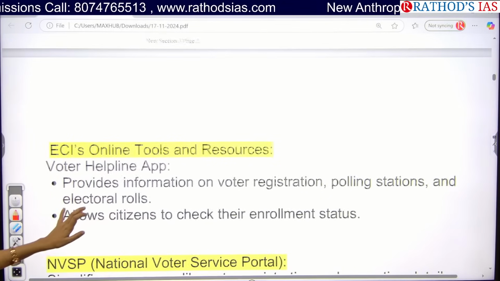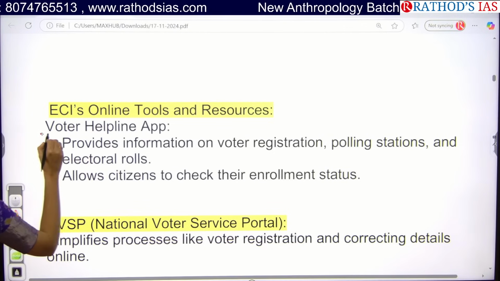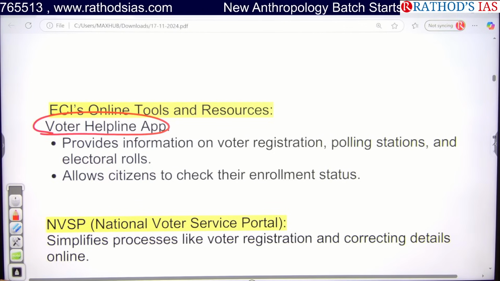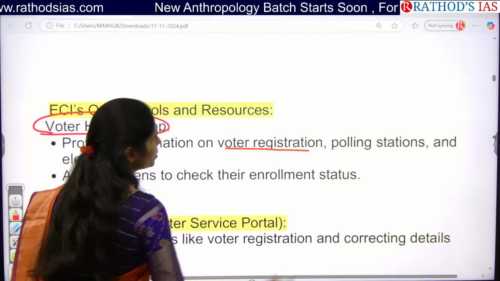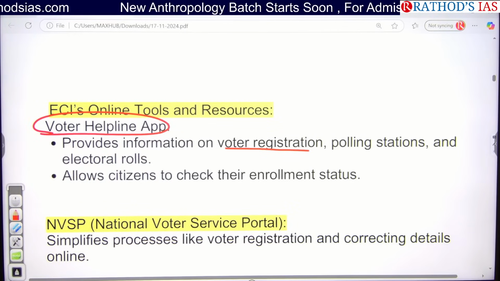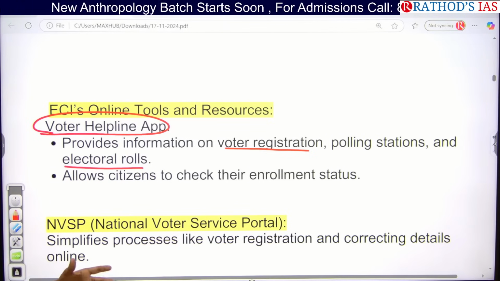And the third one here is ECI coming up with some online tools and resources. First one is the Voter Helpline app. This app provides information for voter registration, polling stations and electoral rolls, etc., so that citizens can check their enrollment status.